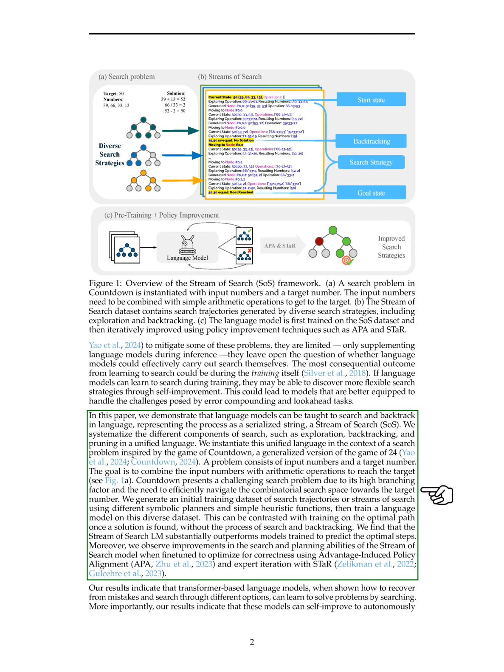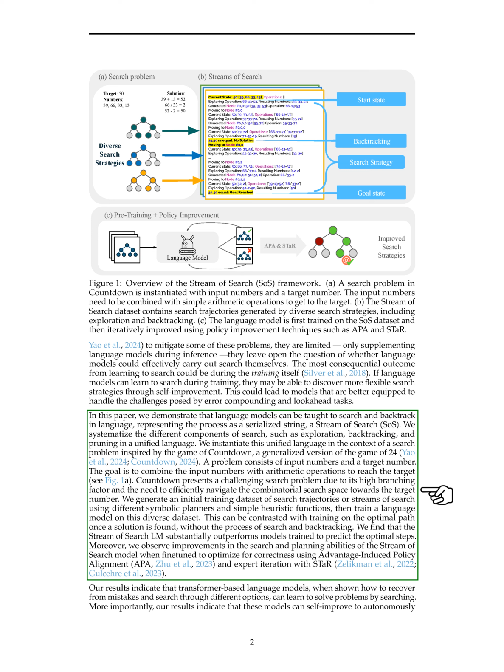We create a training dataset of search trajectories using symbolic planners and heuristic functions, training a language model on this diverse dataset. Comparing this approach to training solely on optimal solutions reveals that the stream of search LM outperforms models focused on predicting optimal steps.